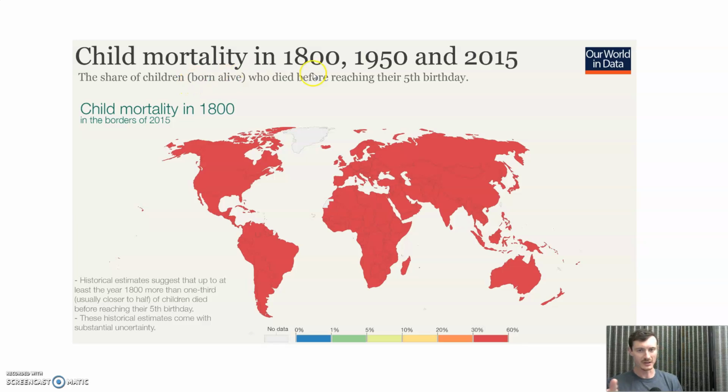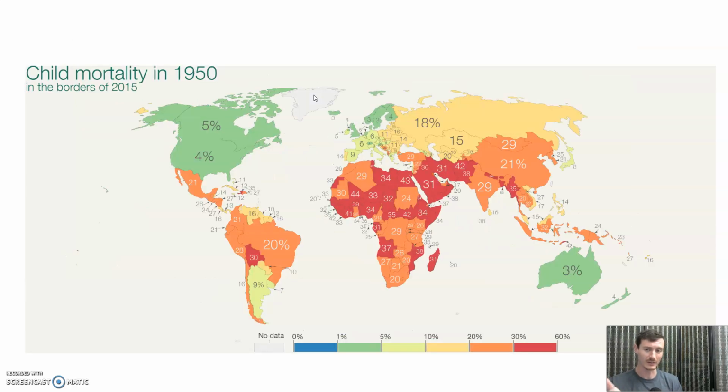Child mortality in 1800, extremely high, at least 30 to 40%, could be higher. It's really hard to get an exact figure on something that is so long ago and so difficult to piece out on the scale of the entire globe. 1950, we're in the post-war era, so baby boom era, something like 4 or 5%. So 1 in every 25 children, 1 in every 20 children would die before their 5th birthday.